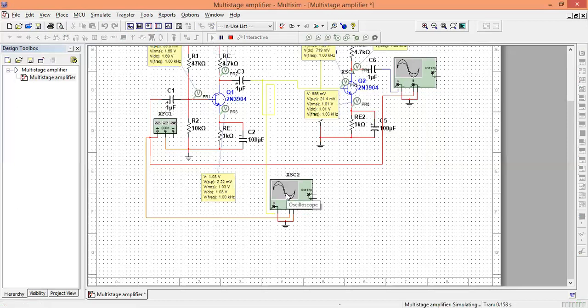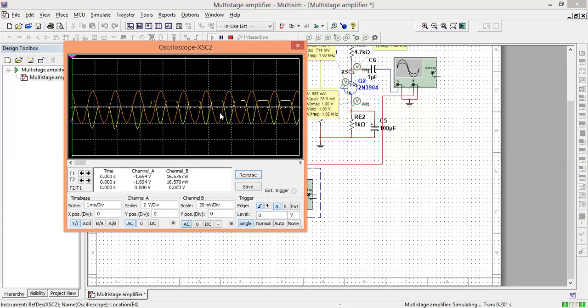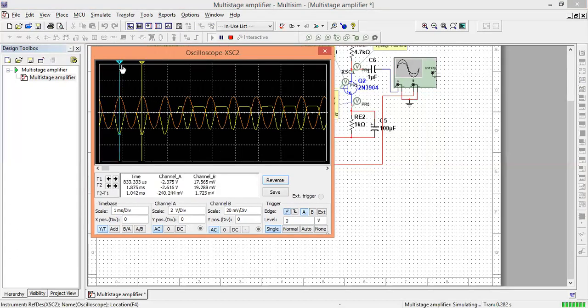Now if I select this oscilloscope, channel 2 and channel 1.